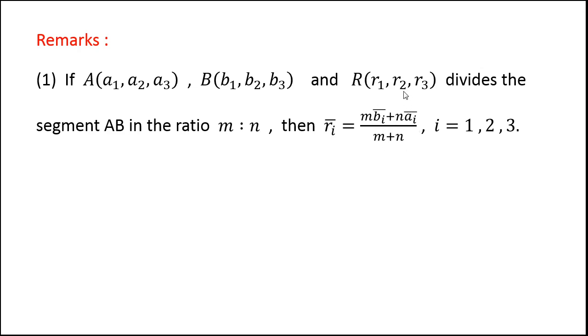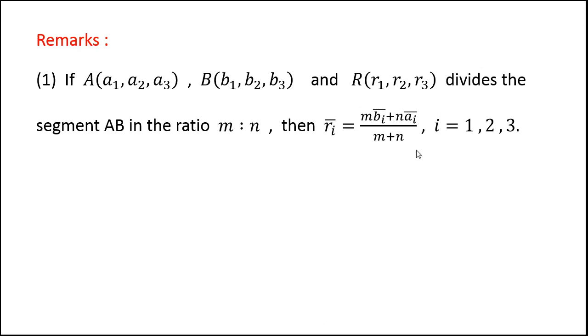This r2 is equal to m b2 plus n a2 upon m plus n, and this z coordinate of point R, r3, is equal to m b3 plus n a3 upon m plus n.